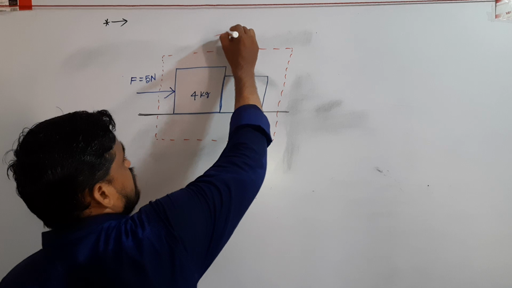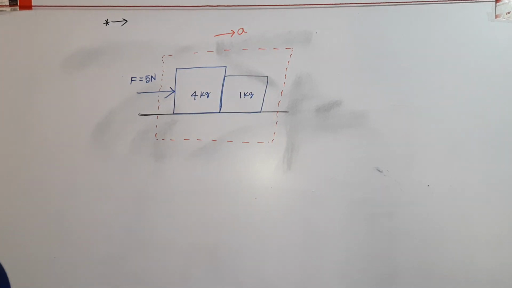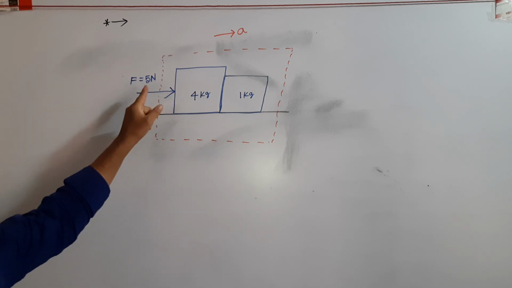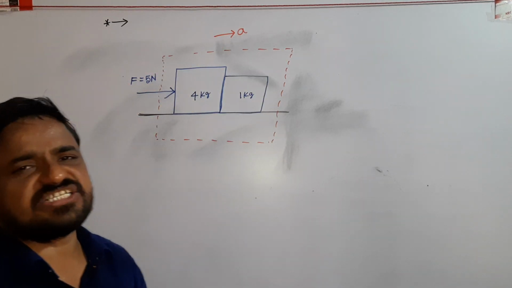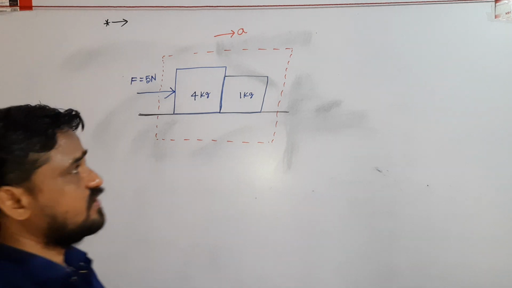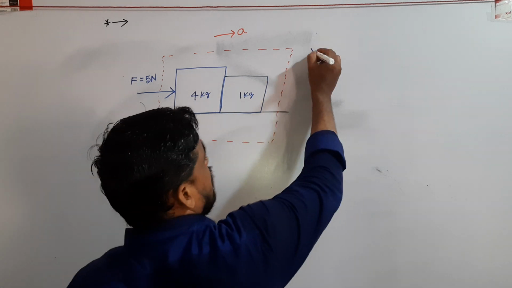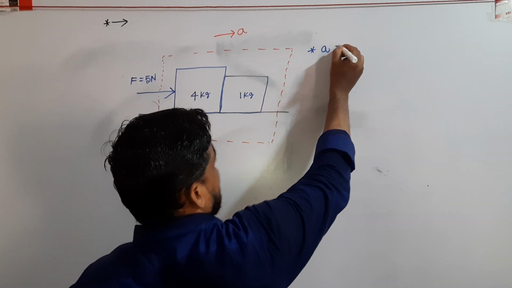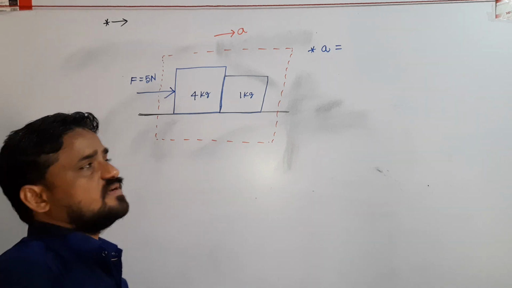First, find the acceleration of the system, A. We know according to Newton's second law, net force equals mass into acceleration.